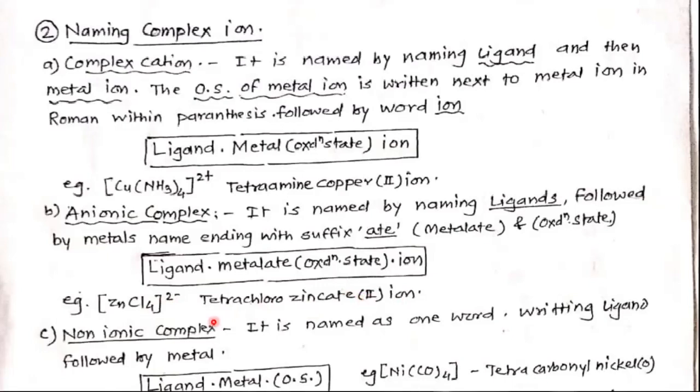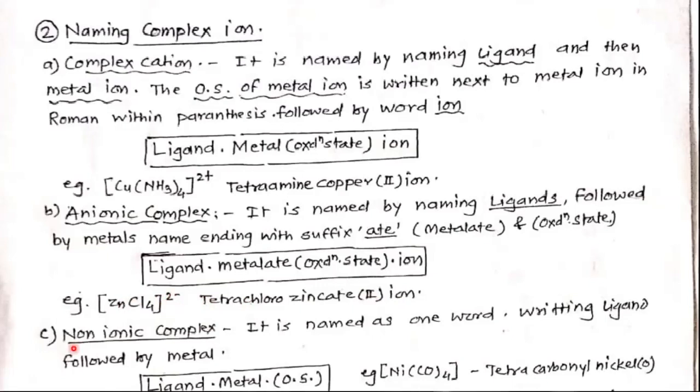So again see the calculation of oxidation number. The sum of the oxidation state of zinc plus 4 into -1. The ligand has a negative charge, chlorine has a minus charge. So x minus 4 is equal to -2. So x is equal to 2. So tetrachlorozincate(2) and the word ion. Why ion? Because this is an ion.